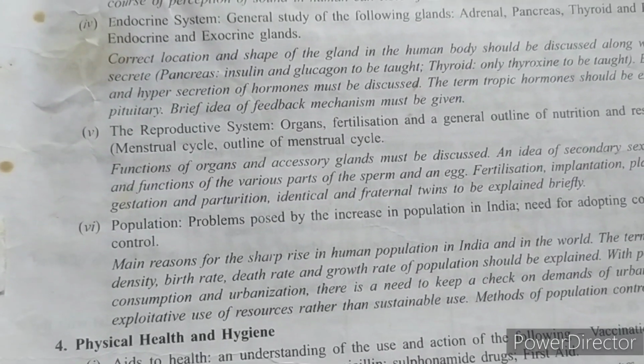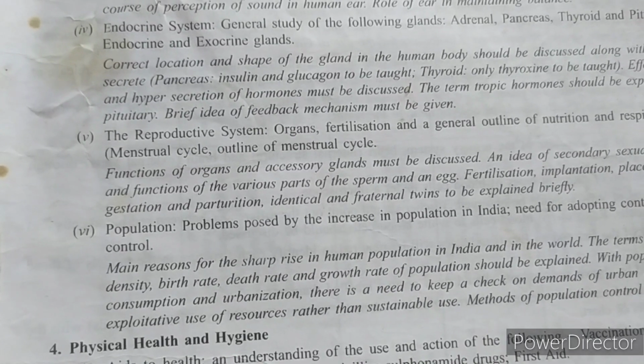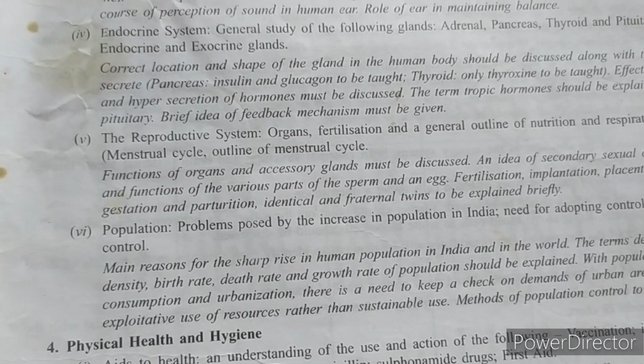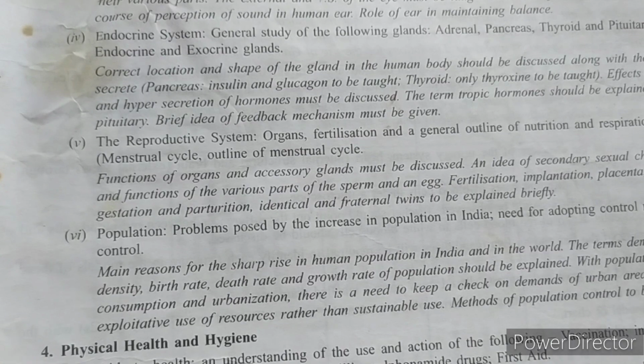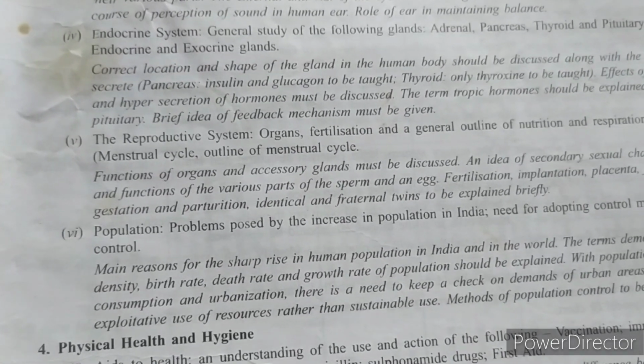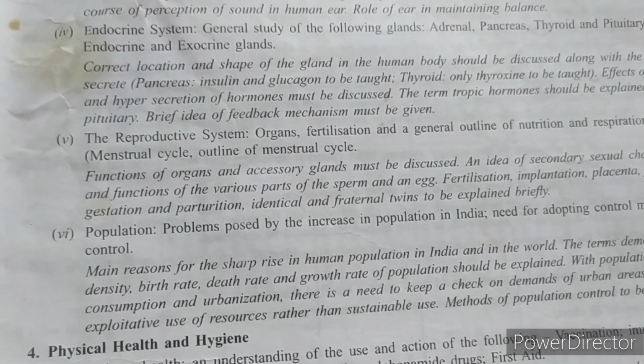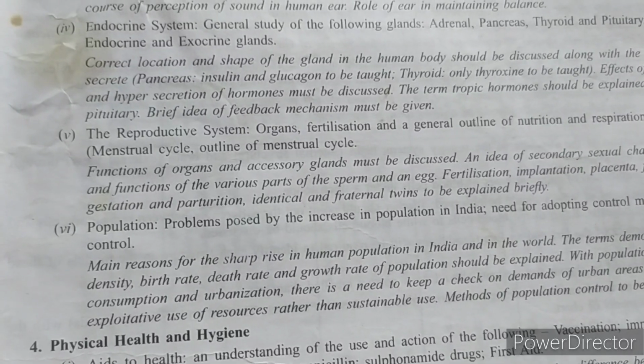Next is endocrine system, in which you have to study the following glands, that is adrenal gland, pancreas, thyroid and pituitary gland, along with the difference of endocrine and exocrine glands. And feedback mechanism you have to study in endocrine system.